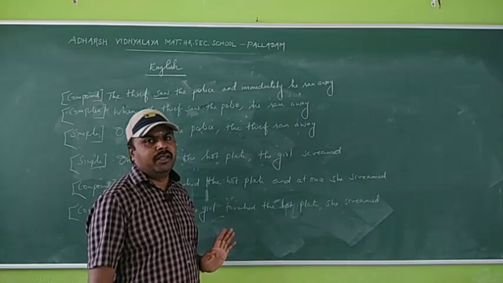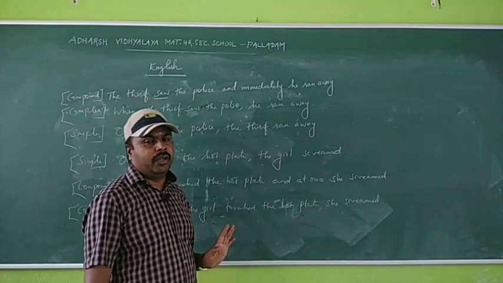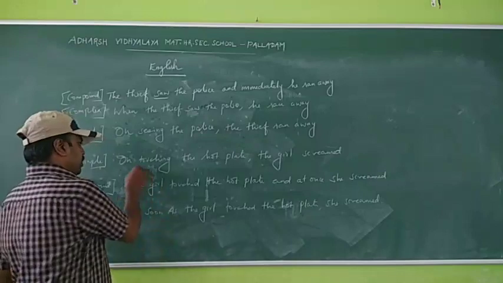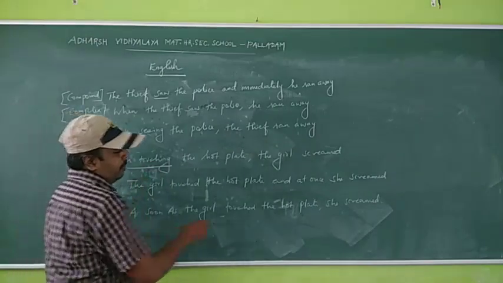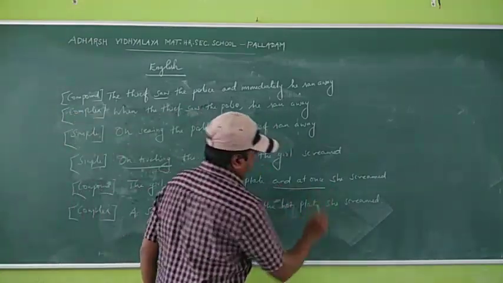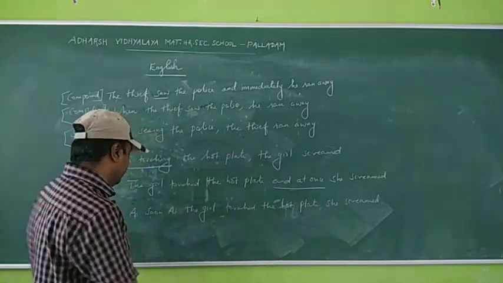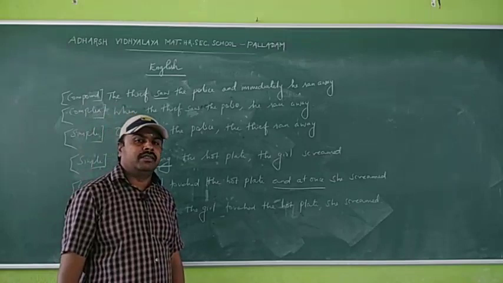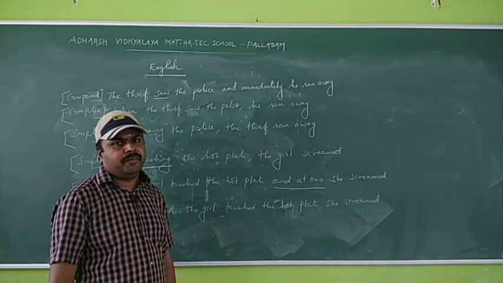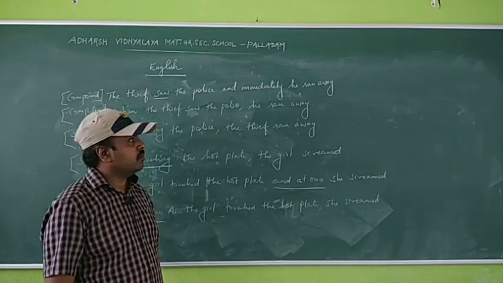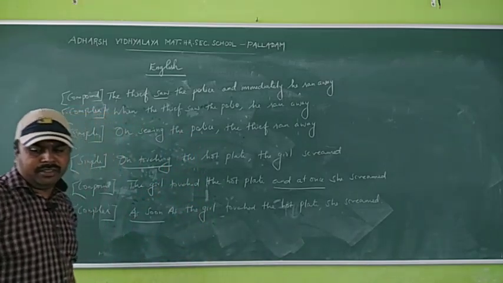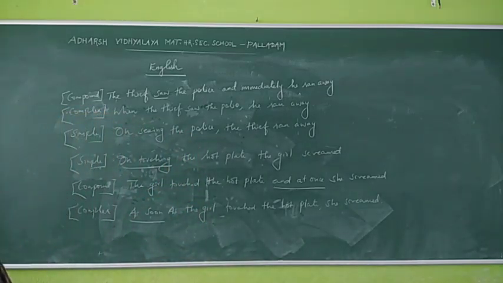This is a complex sentence. Okay? We have to use on plus verb plus ing in a simple sentence, and at once or and immediately in a compound sentence, as soon as or when in a complex sentence. Okay? So this is time, immediate action. We'll see one more example also.